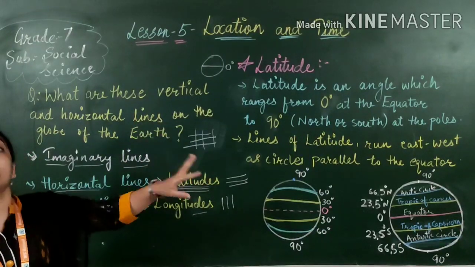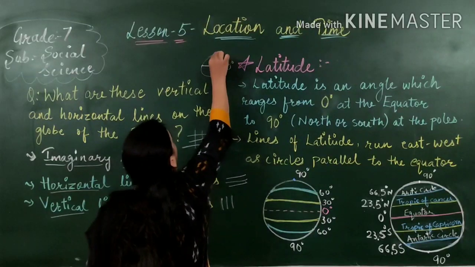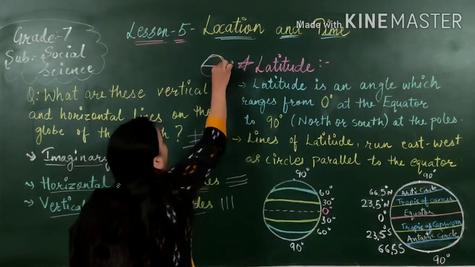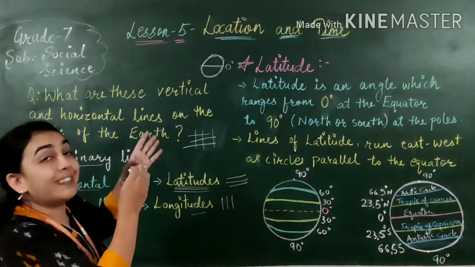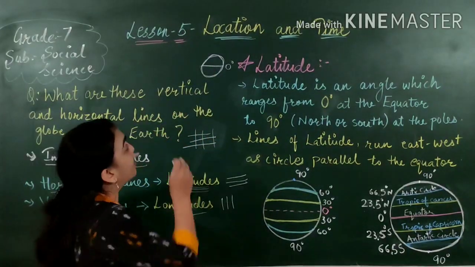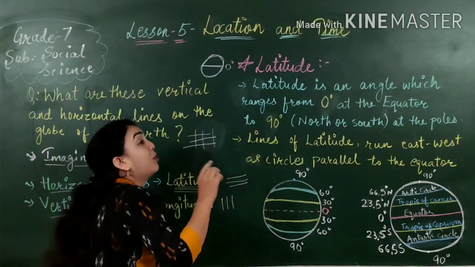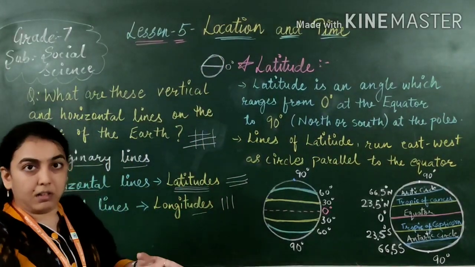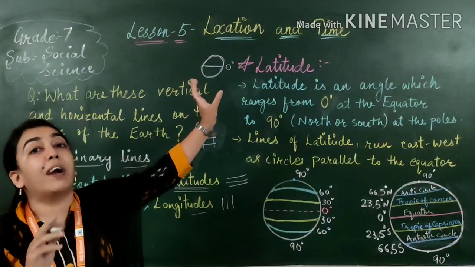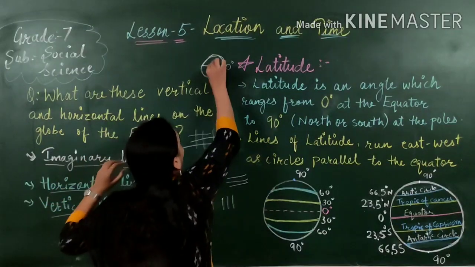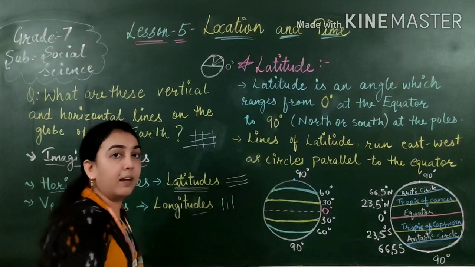We say that this line is 0 degree, because this whole half will be 180 degree, right? And the other half part will be another 180 degree. So like a protractor, it will be easy for us to find angles. So we give this 0 degree, and if we want to find some angle, we can take a protractor, keep it here, and find the angle. For example, which angle is this, which angle is this, and which angle is this.